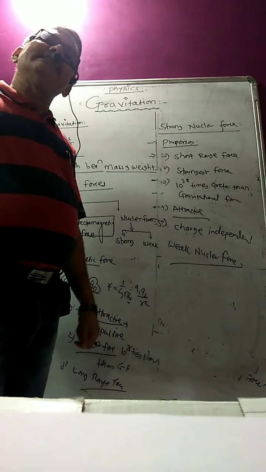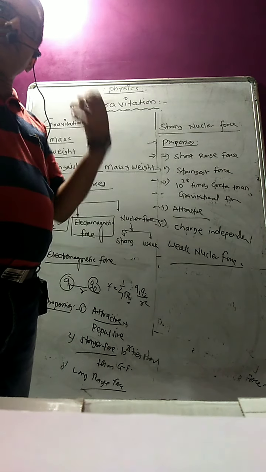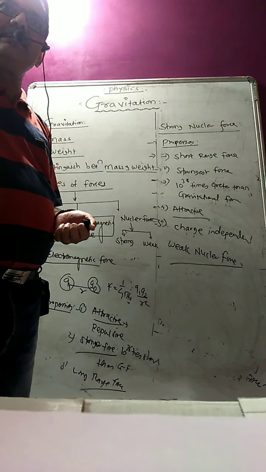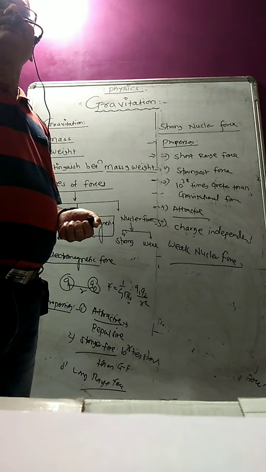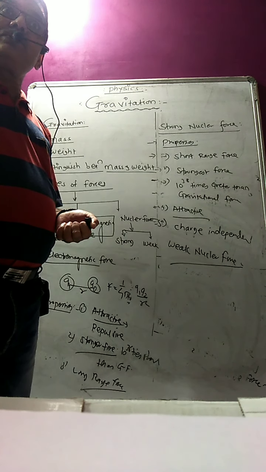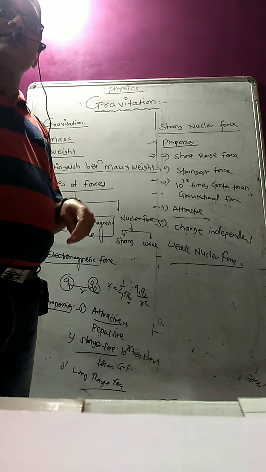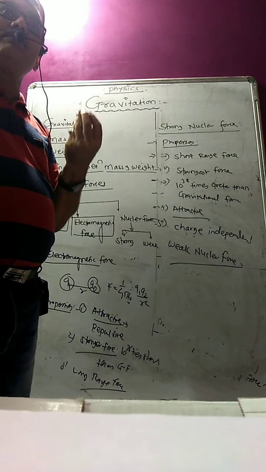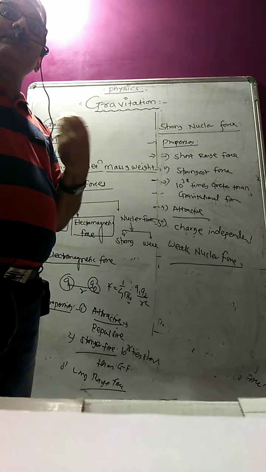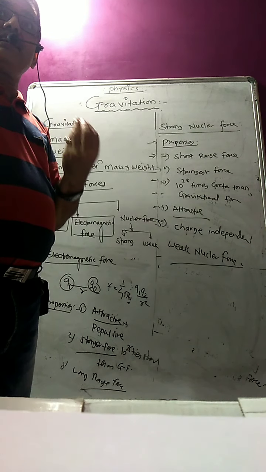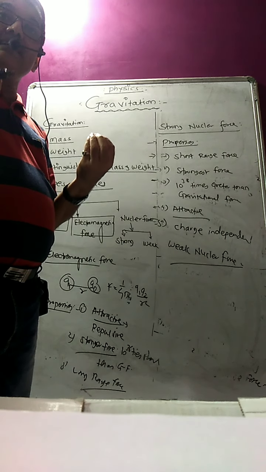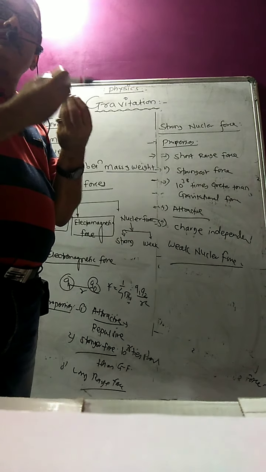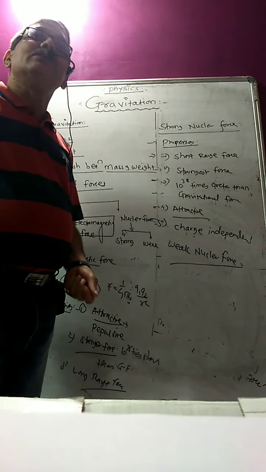Actually this force exists when radiations come out from the nucleus, such as alpha, beta, gamma radiations, which is also called alpha decay, beta decay, gamma decay. When beta particles come out from the nucleus, a neutron splits up and an electron comes out, and along with that electron there is an antineutrino or neutrino. The force that exists between the electron and the neutrino, or positron and antineutrino, is called the weak nuclear force.